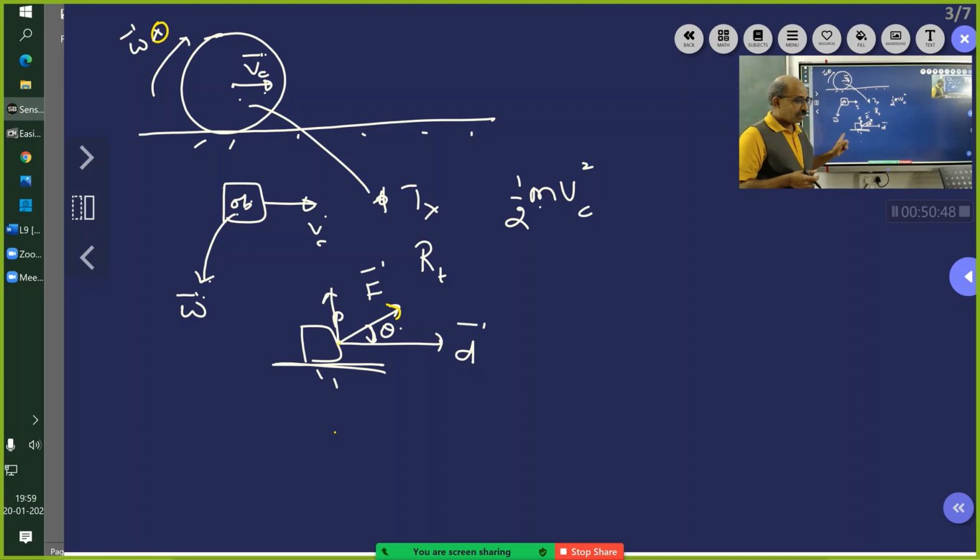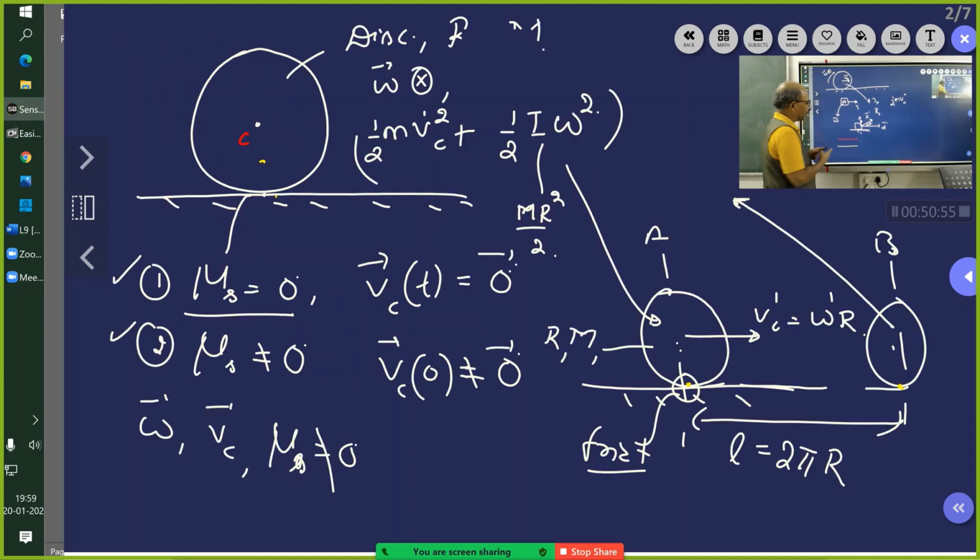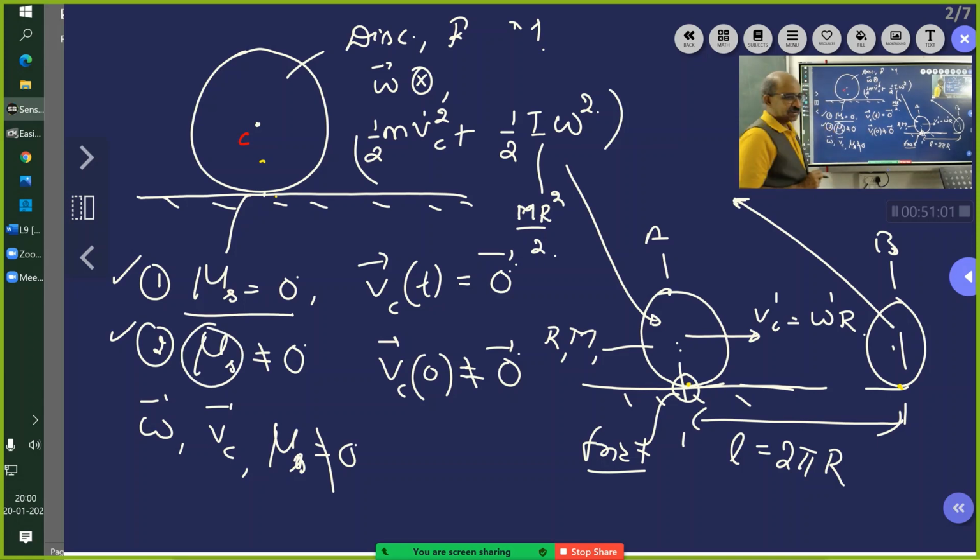Okay. So now, with this concept of work, tell me, in this case of rolling, here there is friction, and I said mu s. Mu s means coefficient of static friction, not kinetic friction. So will it do work?